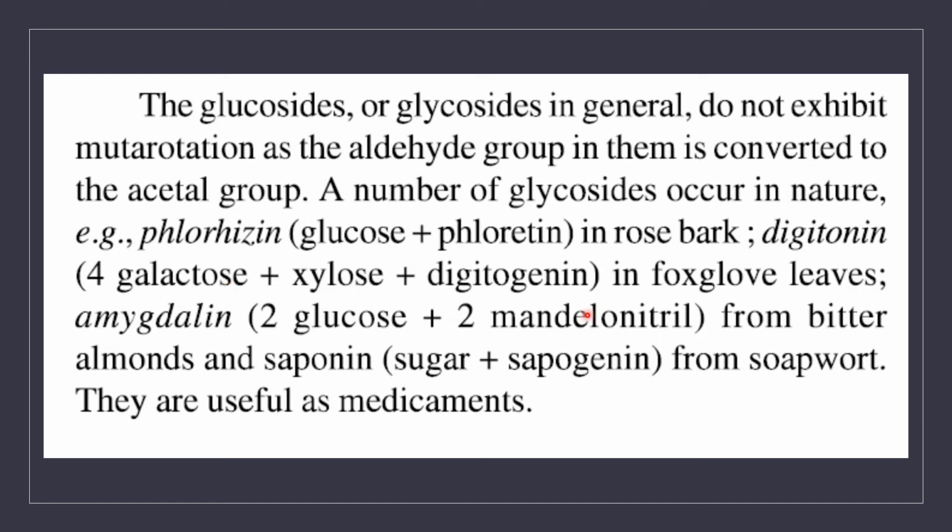A number of glycosides occur naturally. For example, salicin, which is present in willow bark, is a glycoside. Then digitonin from foxglove leaves, amygdalin from bitter almonds, and saponin from soapwort. All these are glycosides and they have some medicinal value.